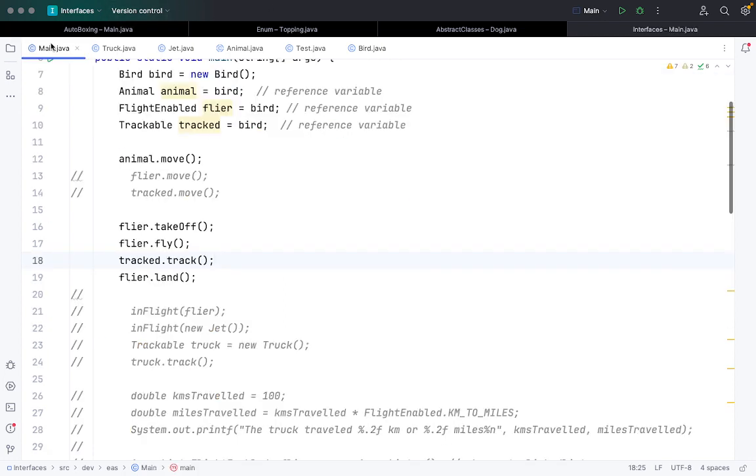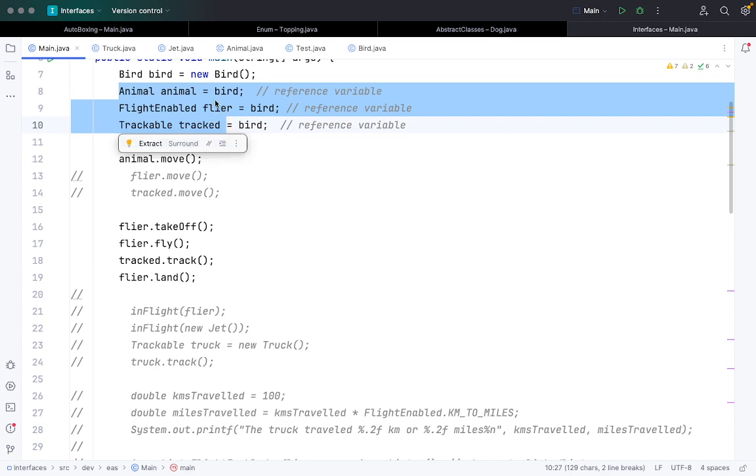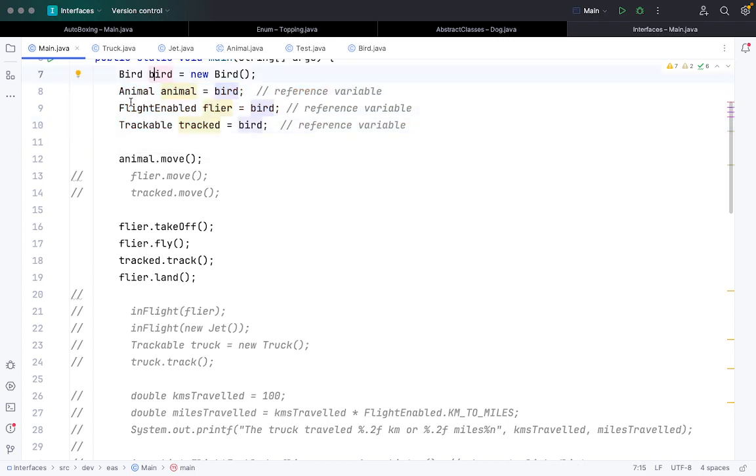But when it comes to the main function, I can create a new Bird object and use a reference variable of the abstract class or interfaces. Even though I have this animal, fly or track object of the respective interface or abstract class, I can only access specific functions of the bird object. I can't access all the functions. That is the difference that I want to highlight here. Is it clear?